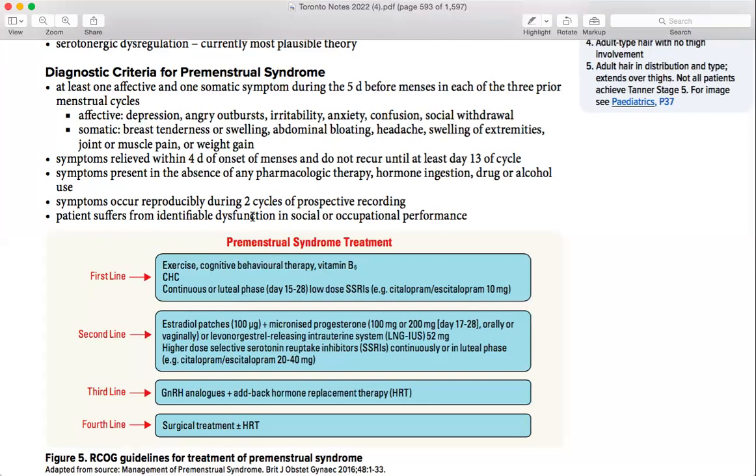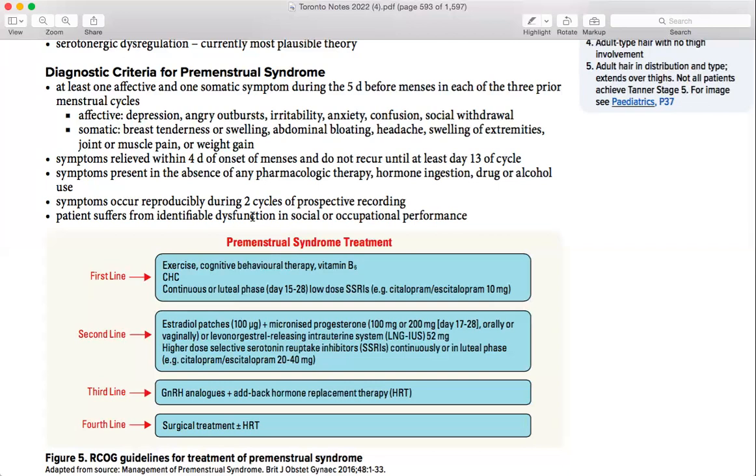Then if she has some problem with the combined hormonal contraceptives and she cannot take them, you can move on to the next step. What is that? Low dose SSRIs, which are basically prescribed in the luteal phase. The low dose SSRI is citalopram. You will read more in psychiatry.